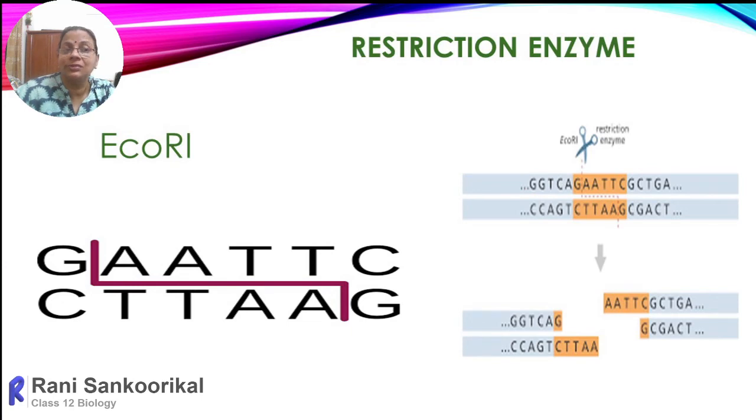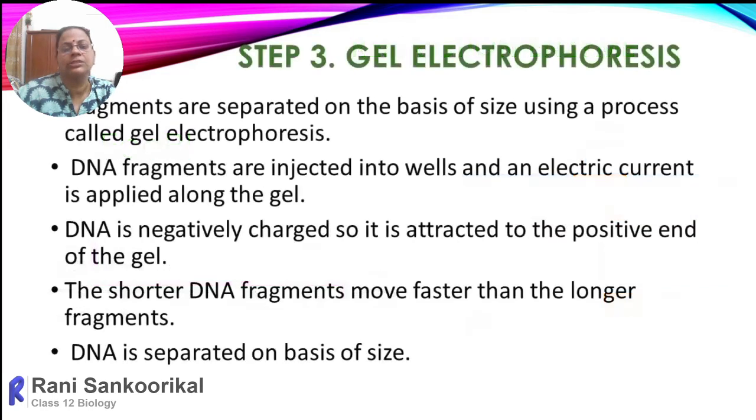Restriction enzymes we have already learned in biotechnology. Just as an example, if you are using EcoRI from E. coli, it will cut at the GAATTC palindromic sequence between G and A, and you will get sticky ends as a result. So this is helpful in cutting the DNA. Then the next one is gel electrophoresis.